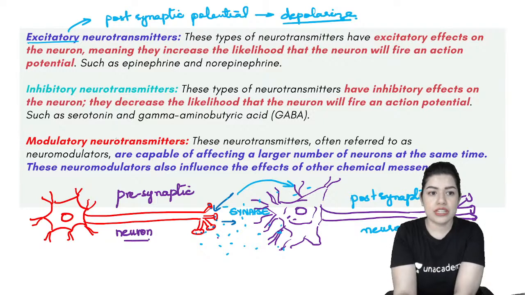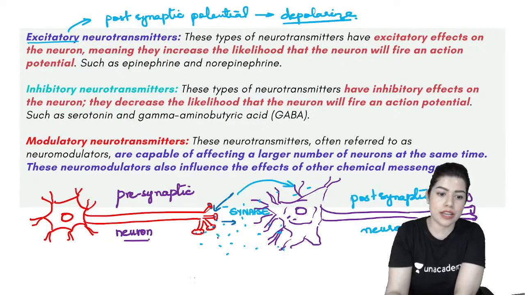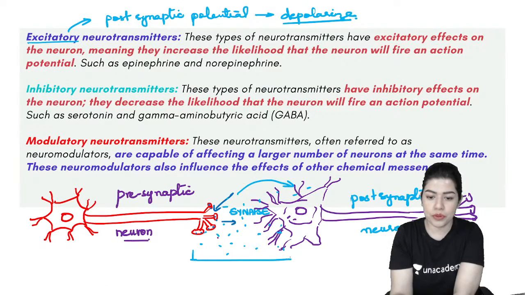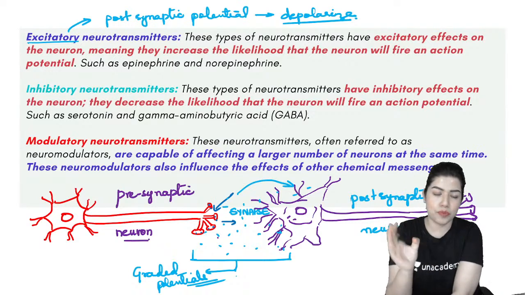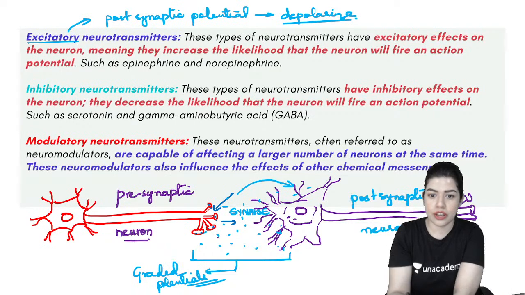All right. Now these are all going to be responsible for postsynaptic or graded potentials. Can I say, where does the work of neurotransmitters come in? Graded potentials. These are not all or none anymore. Meaning the more the stimulation, the more the effect. All right. Very, very good. All of these are graded potentials, whether excitatory, inhibitory, or neuromodulatory.